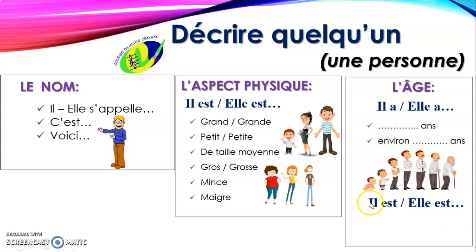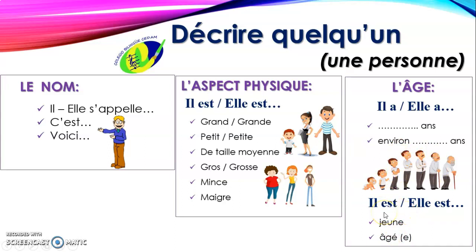Or you can say, il est or elle est jeune, joven. Il est âgé, elle est âgée with double E. If it's masculine, only one E. If it's feminine, you add another E, and that means not so young, a little bit older. Okay? So you say, il est jeune, il est âgé, for example.